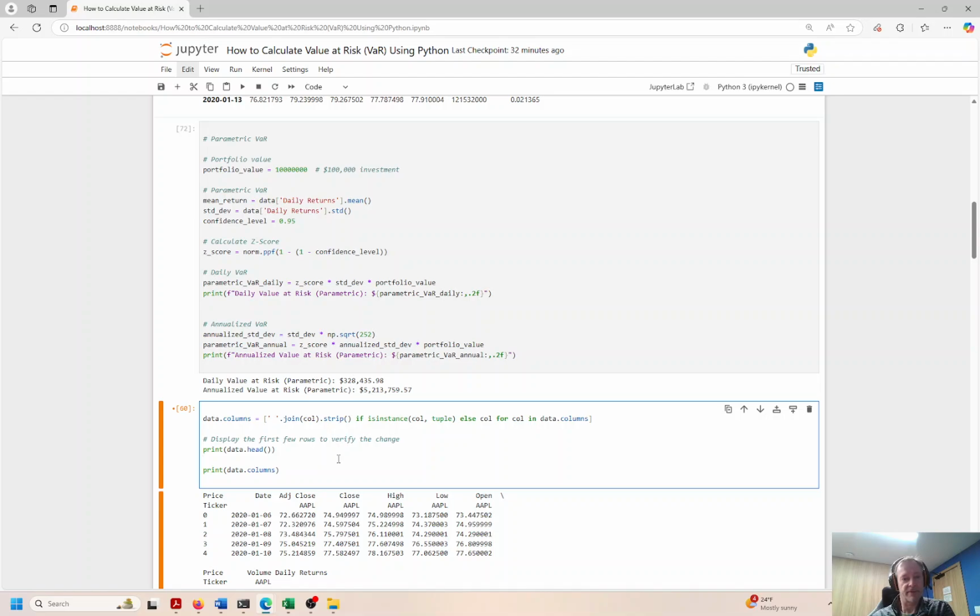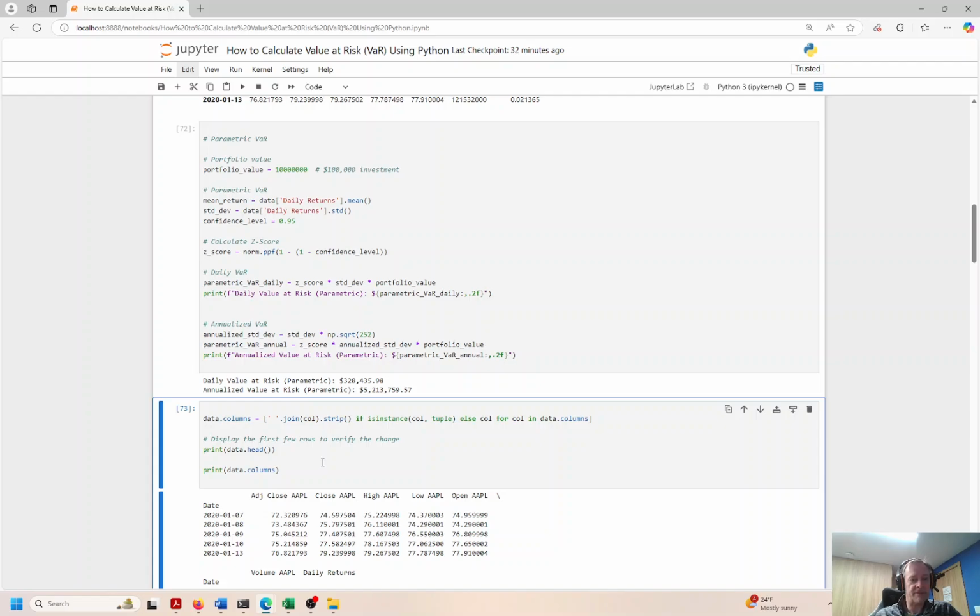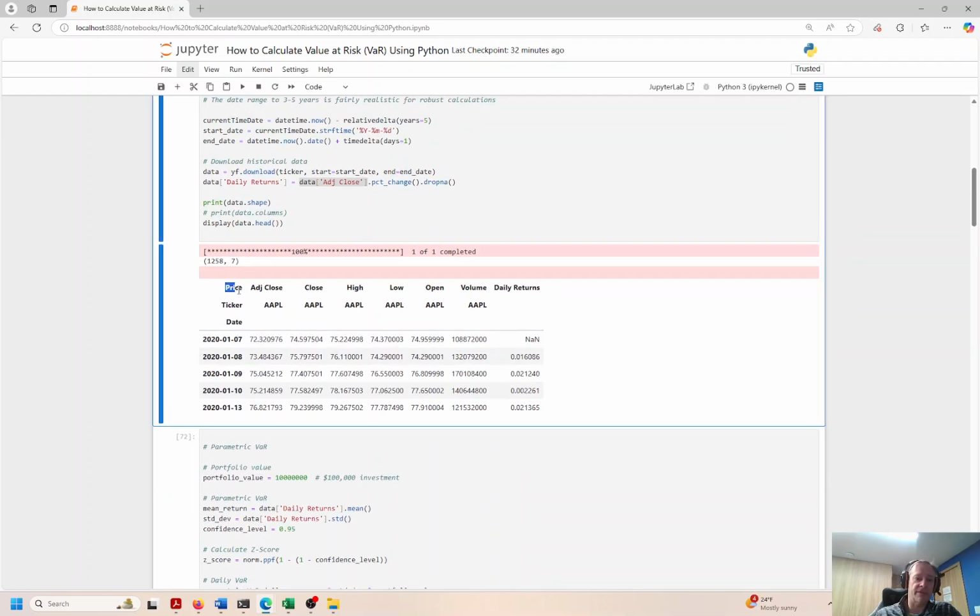Let's look at a different type of methodology here for calculating VaR. I have to go ahead and take this data frame and normalize it. It comes in by default. If you look at this, this is called a multi-index data frame. So you have indexes over here. These are the headers. Then you have the ticker and you have the symbol repeating itself. Totally normal. Okay, that's totally fine. It's just the way that the data comes in. I think Yahoo changed this a couple of months ago because I recall it used to come in pretty normalized, but about 2 months ago, something changed. I had to go back and refactor a couple of my models because of this change on Yahoo's end. I don't know what drove that, but that's fine. We can accommodate it here.